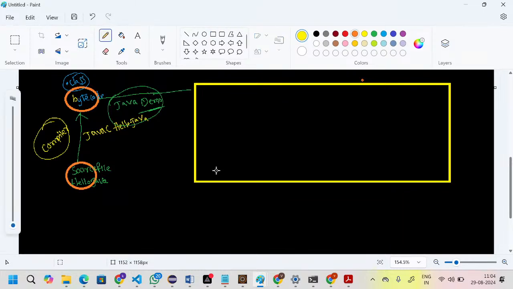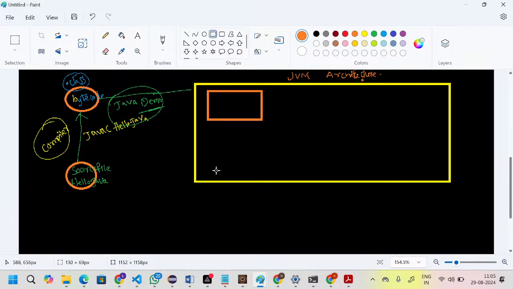This is the JVM architecture. JVM architecture is made up of multiple components. What are the components? We'll see them one by one. The first one is the class loader component. After the class loader, we have the memory sections.